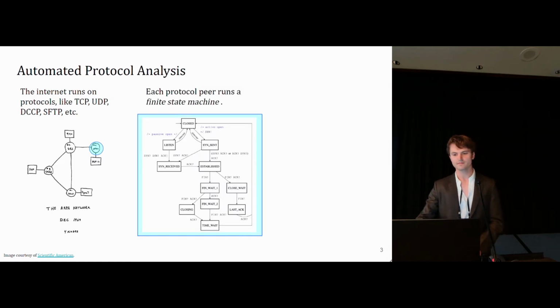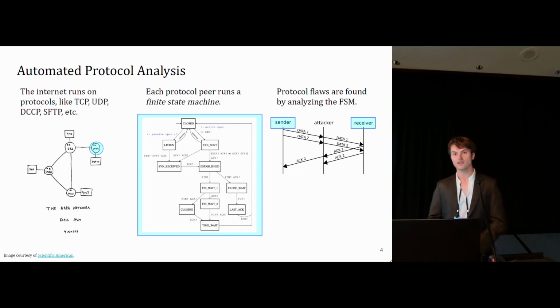Each protocol peer on the internet runs an instance of the program implementing the protocol they're using to communicate, and this is usually described with a formalism that we call a finite state machine. A finite state machine is a directed graph where the nodes represent states in the protocol logic, and transitions or edges are changes in state. These often correspond with some event like sending or receiving a message or having a timeout.